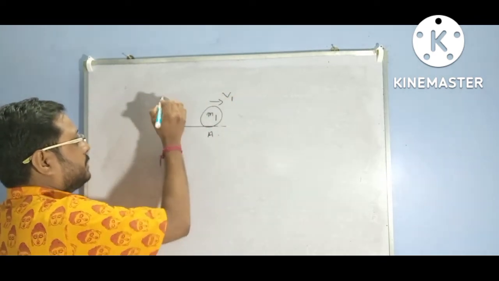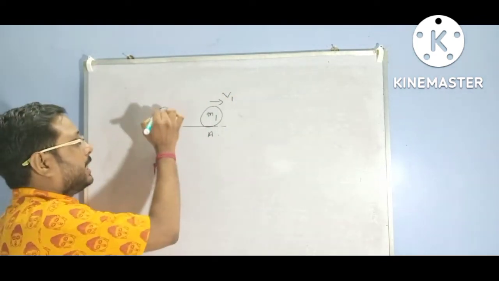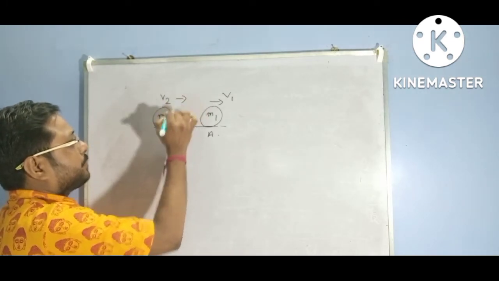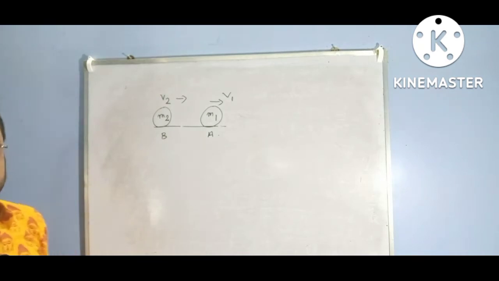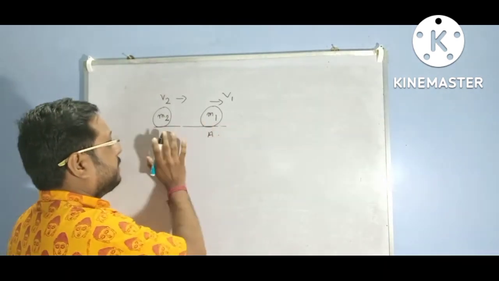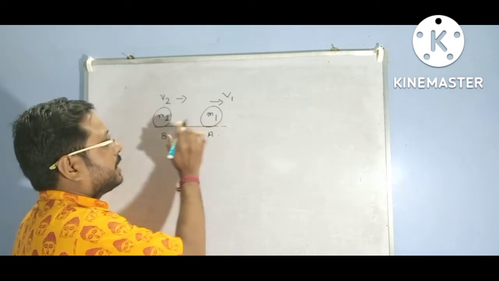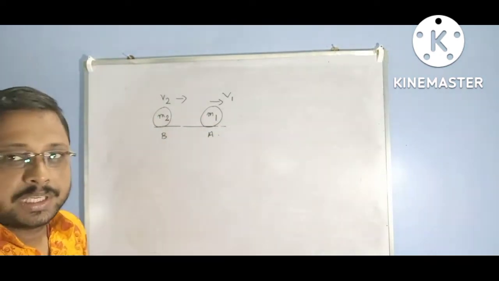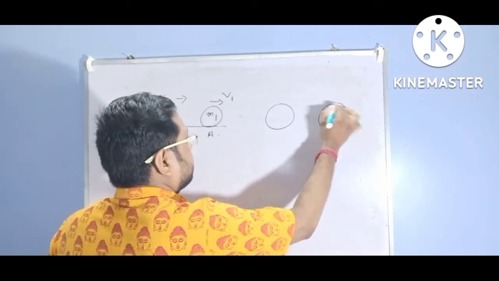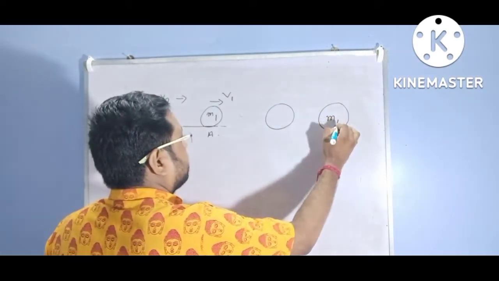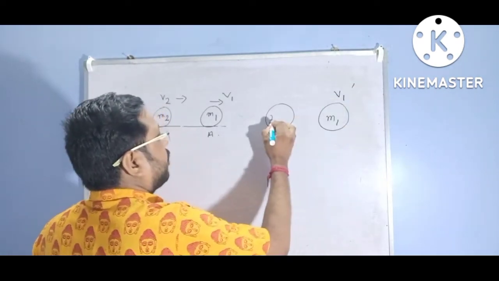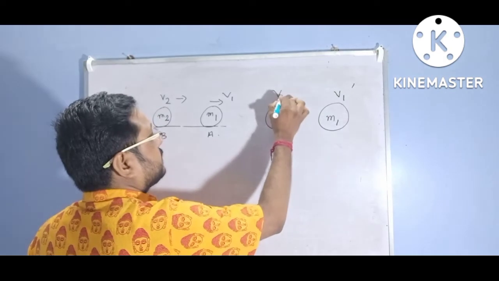The other ball, ball B, has mass m2 and goes with velocity v2. After a certain time t, ball B collides with ball A, that is, m2 collides with m1. After collision, the ball of mass m1 goes with velocity v1 dash and the ball of mass m2 goes with velocity v2 dash.